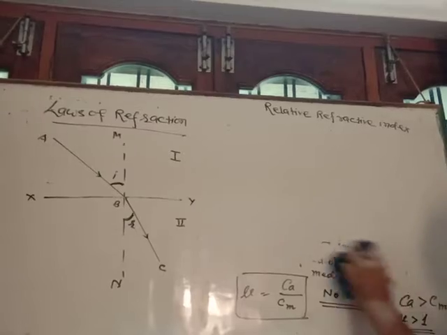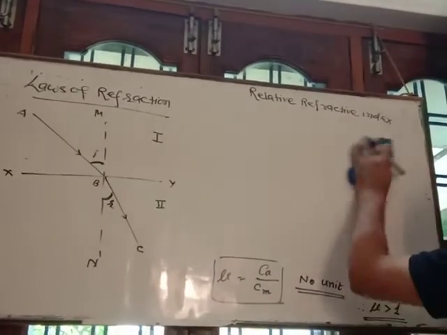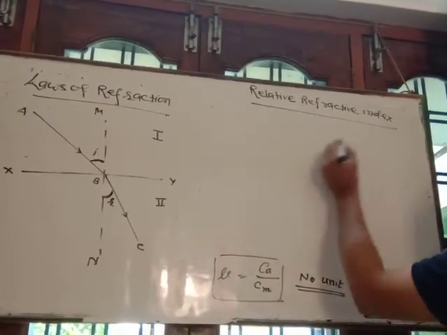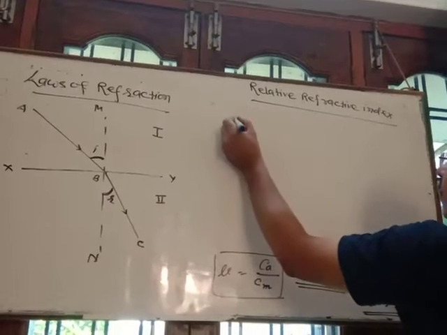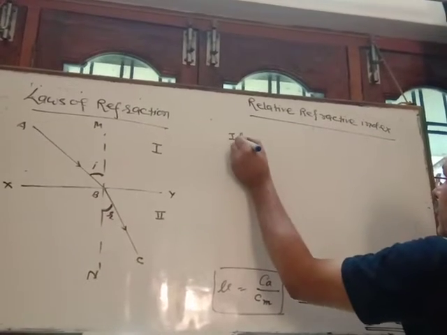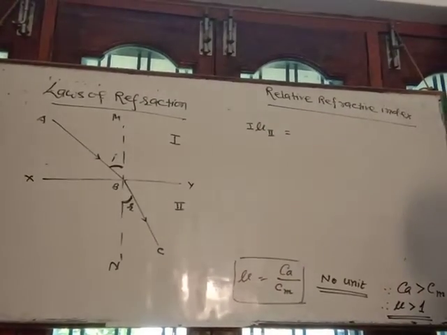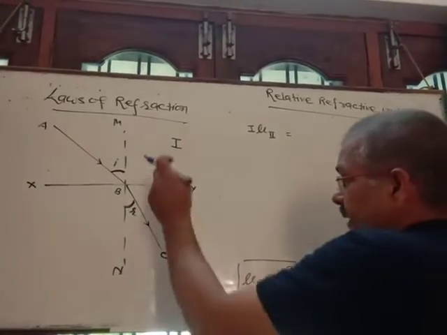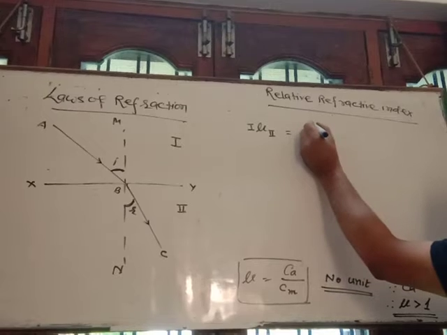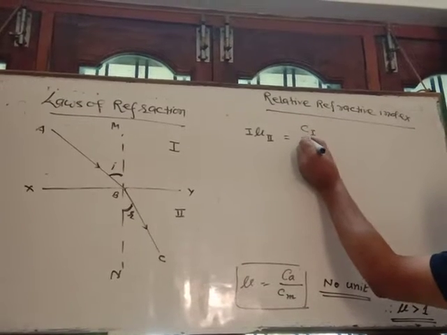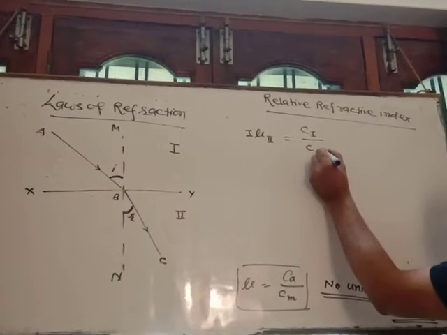A light ray passes from the first medium to the second, then you may write here first mu second is equal to the speed of light in the first medium upon the speed of light in the second medium.